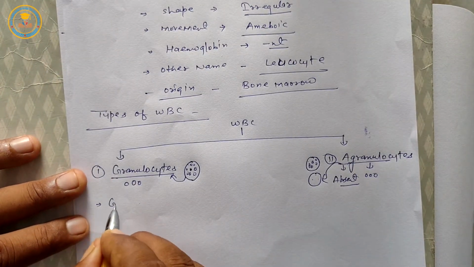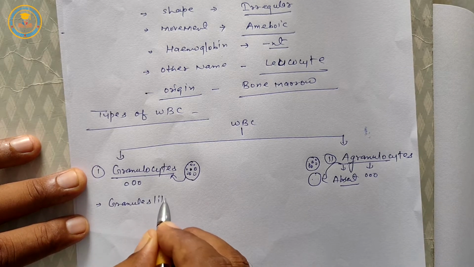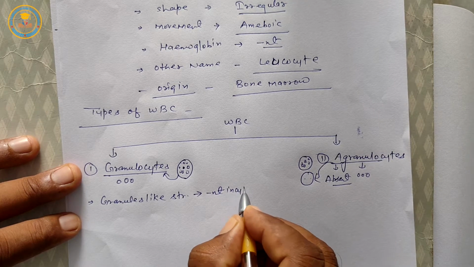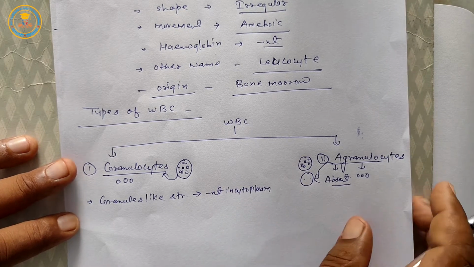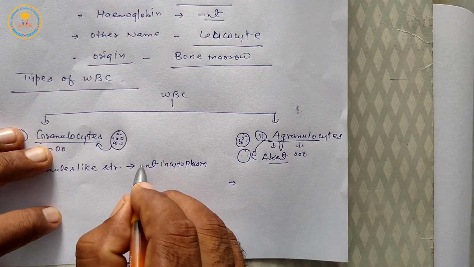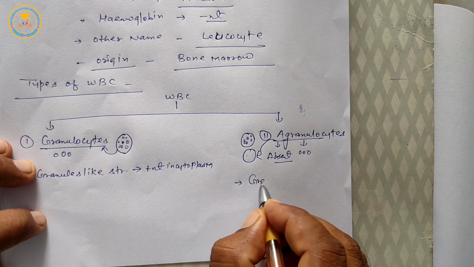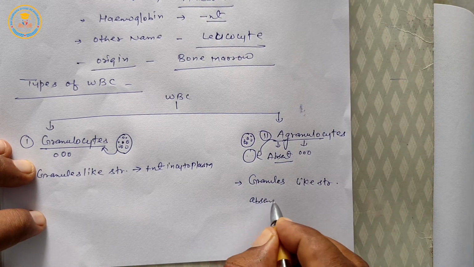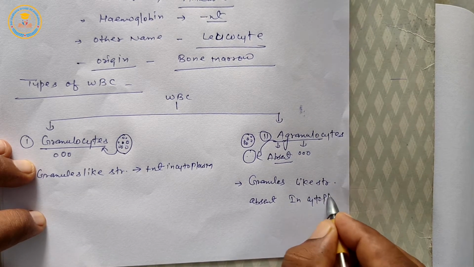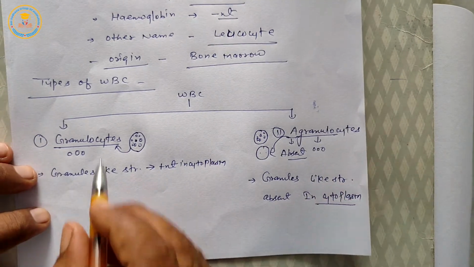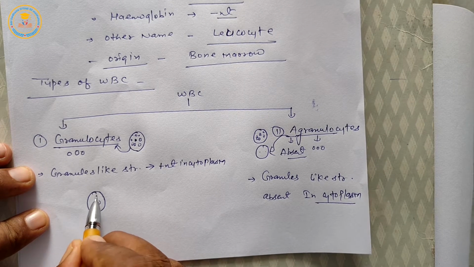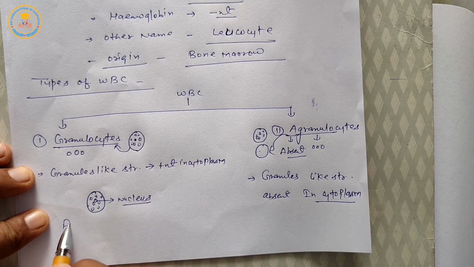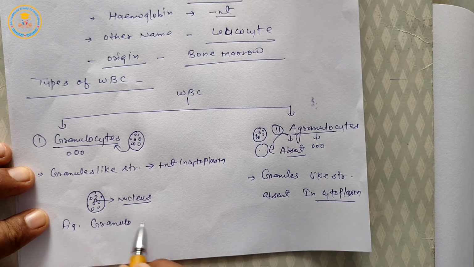It means granule-like structures are absent in the cytoplasm of agranulocytes. This is the figure of an agranulocyte nucleus, and this is the figure of granulocytes.